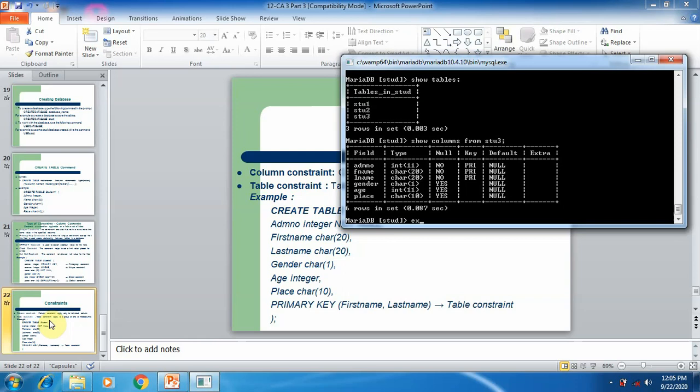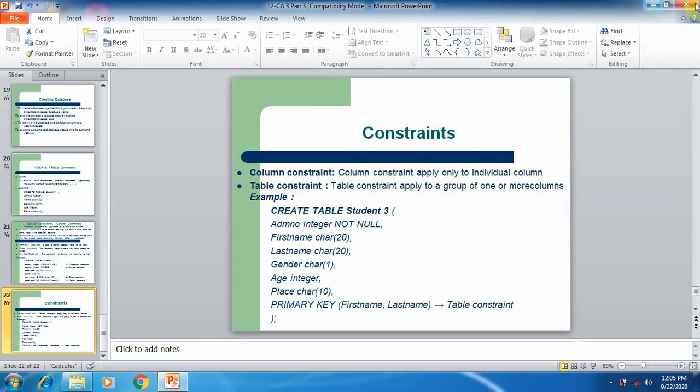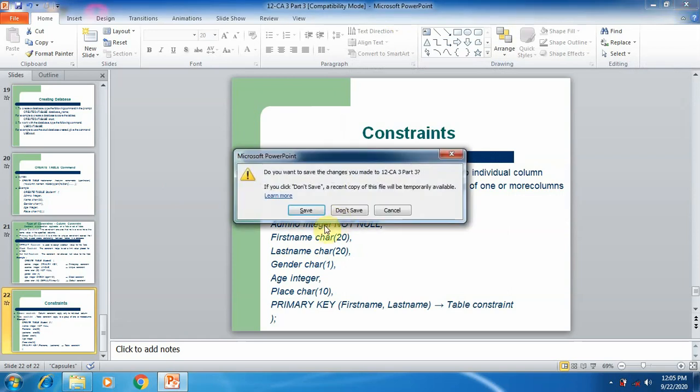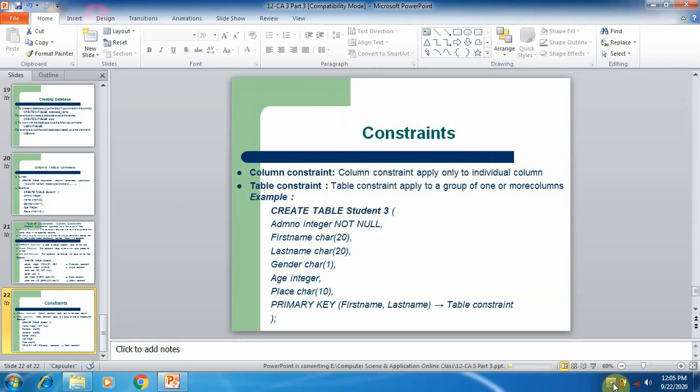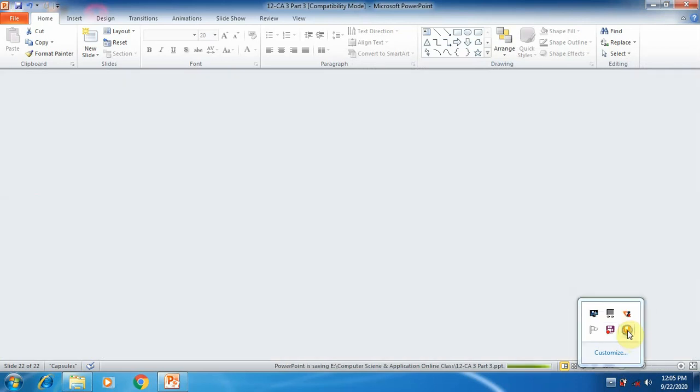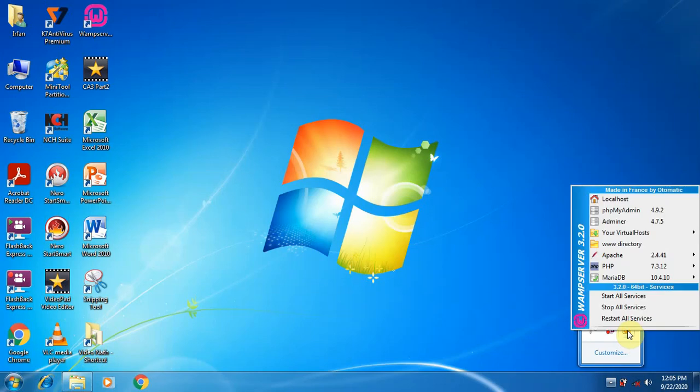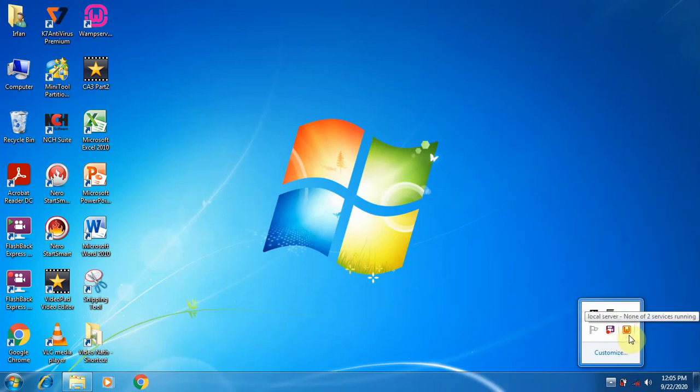For exiting from MySQL, simply type the exit command. So SQL is closed. After that, here you can see the WAMP services are activated now. If you want to end this WAMP server, simply the stop all services command is used because we are now ending the WAMP server process. At the beginning we used the start all services command. For terminating WAMP we use stop all services. Here you can see the WAMP icon is converted into red color. That means WAMP is off.